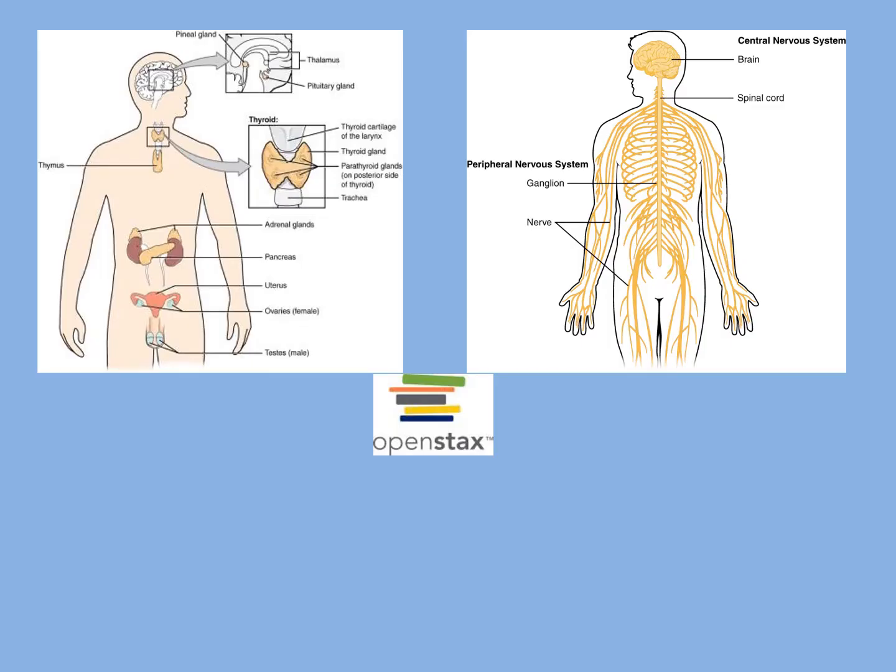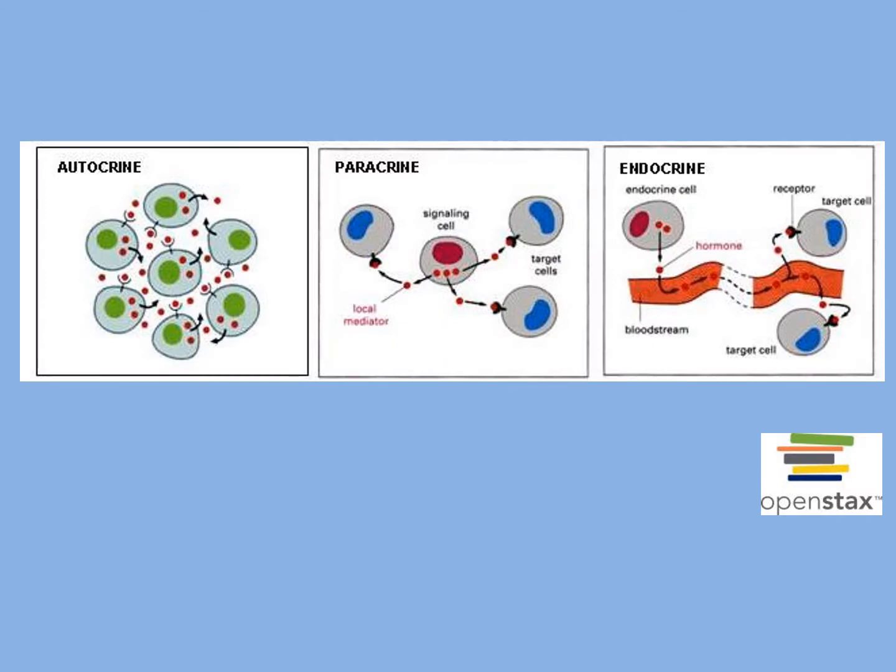The endocrine and nervous systems work side by side to maintain homeostasis. Hormones produced by the endocrine system are slow to initiate but have a longer life. Nervous system hormones, as we learned in our last unit, are quick to fire and to complete their role in homeostasis. Autocrine hormones are made in one cell and work on that cell or the one next to it. Paracrine hormones act regionally. Endocrine hormones are transported all around the body by the bloodstream. They elicit specific responses by binding to the receptors on target cells.